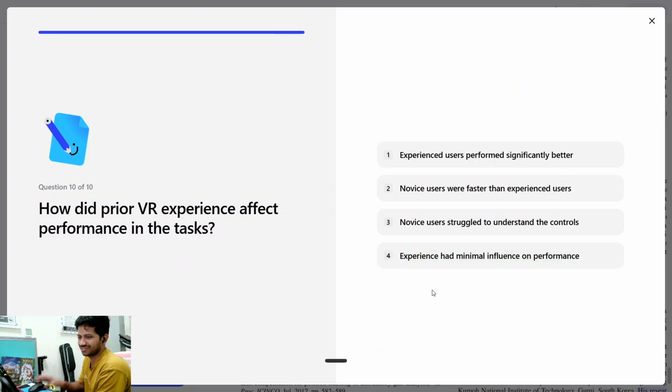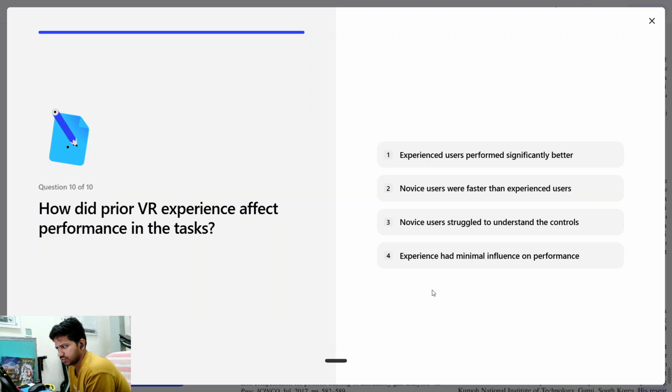Last question. Let's see. How did prior VR experience affect performance in the task? Experienced users performed significantly better. Novice users were faster than experienced users. Users struggle to understand the controllers. Experience had minimal influence on performance.